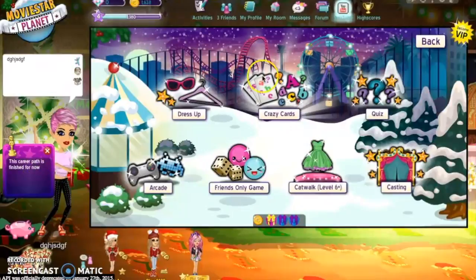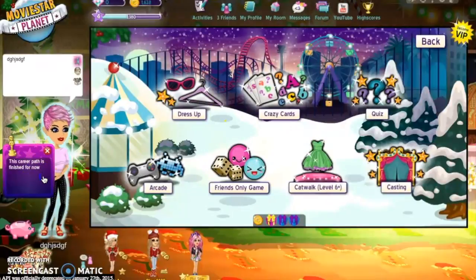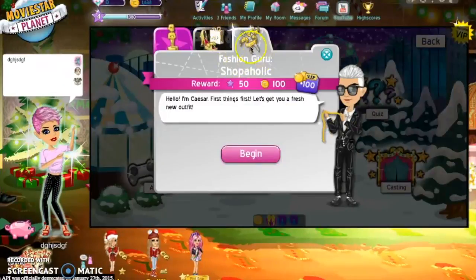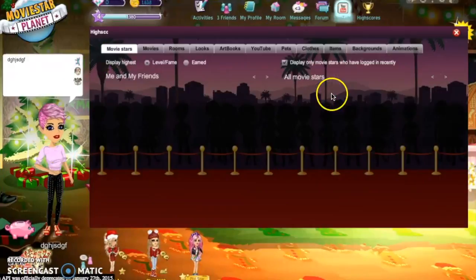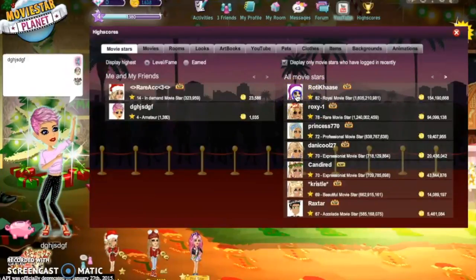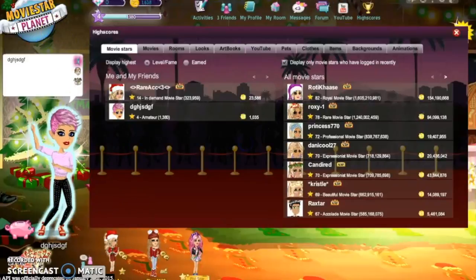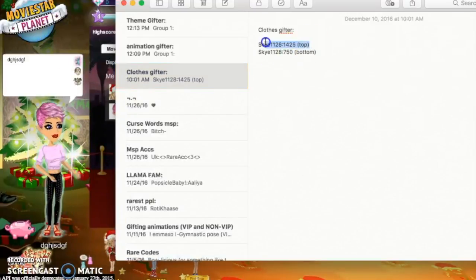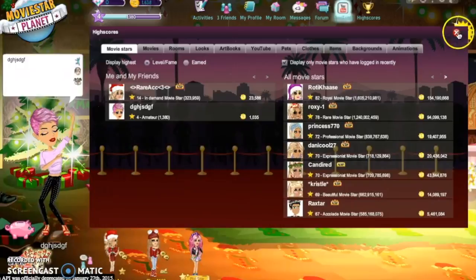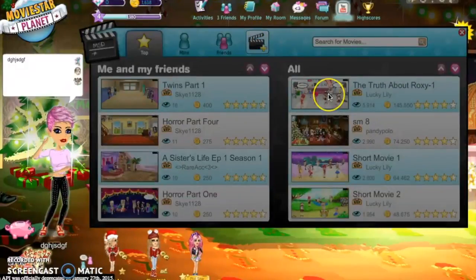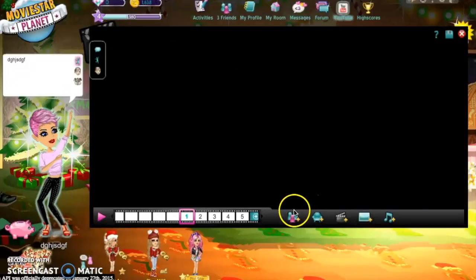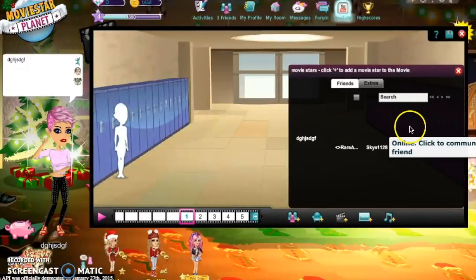Okay, so after you get all of the quests, the fashion one is optional, but I usually don't do it. But if you still need more essence, you can always pet the pets in the rooms. Let me just see how much I need, because I'm buying a wish list for my friend. Okay, so I got that all covered. And now, since you're at level 4, or at least you should be, I'll just create SMs. 3 SMs will do, and I'll be right back after I create the SM.